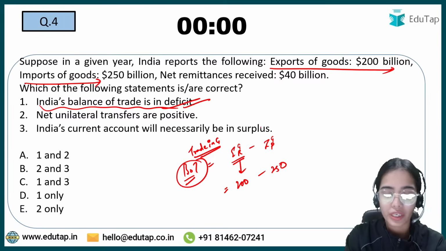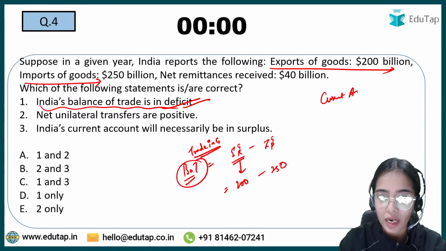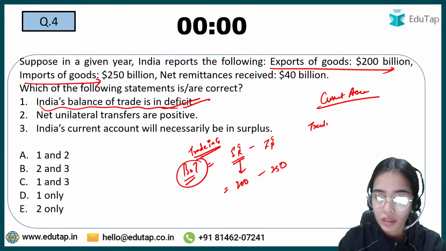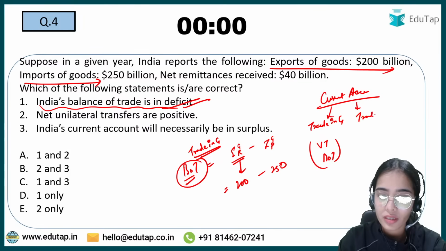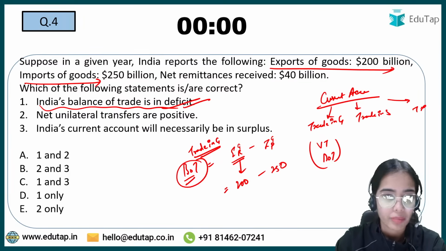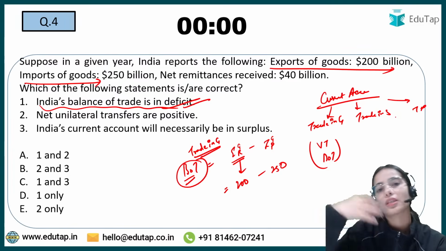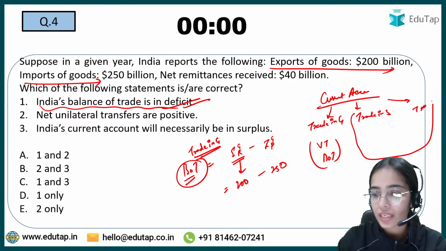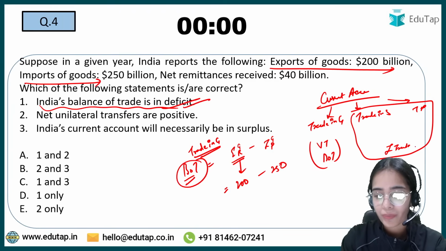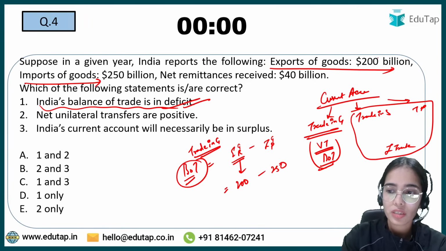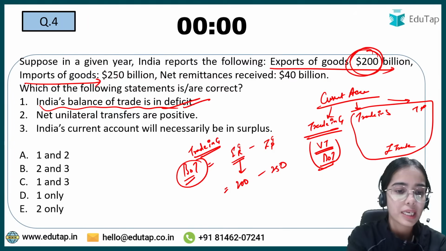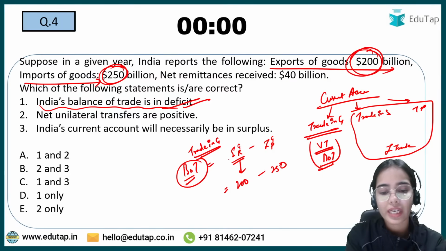Absolutely correct. See, in the current account, there is trade in goods. That is also called visible trade or balance of trade. There is trade in services, and there is transfer payments. Remittances are coming in, remittances are flowing outwards. Trade in services and transfer payments are combined, called invisible trade. So in the trade in goods, there is deficit because we have received less than what we have paid. So India's balance of trade is in deficit.